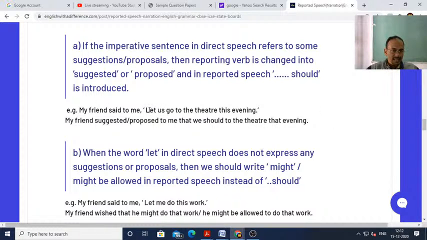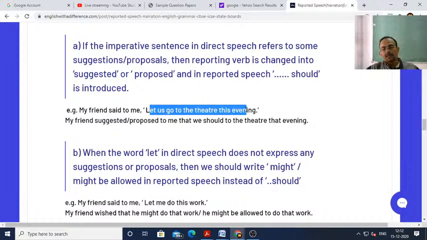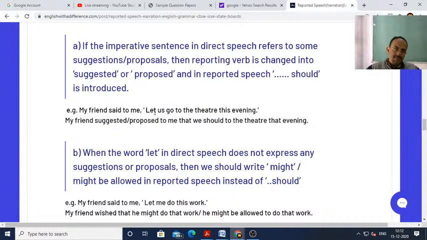So my friend said to me, "Let's go to the theater this evening." My friend suggested to me that I should go to the theater, or my friend proposed to me. I can refuse it also. Therefore it is called a proposal or suggestion. So if an imperative sentence indicates a proposal or suggestion, the reporting verb said is converted into suggested or proposed, and then let is converted into should.